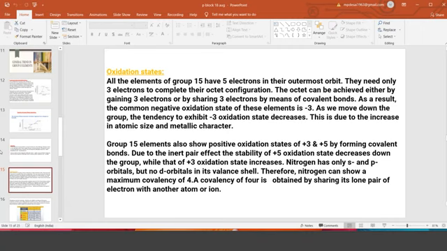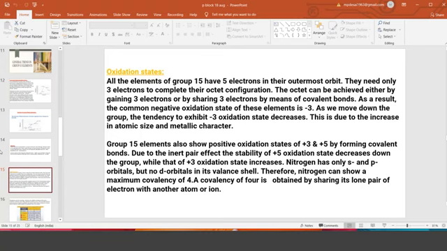But among the two, plus 3 is very important, and plus 3 dominates, because of the loss of only the p electrons while the two electrons of the ns orbital stay. If you see the electronic configuration, the outermost is two electrons in the ns, that is 1s, 2s, 3s, and so on. So the two electrons in the s orbital will not participate in the bonding at the bottom. Why will they not participate?